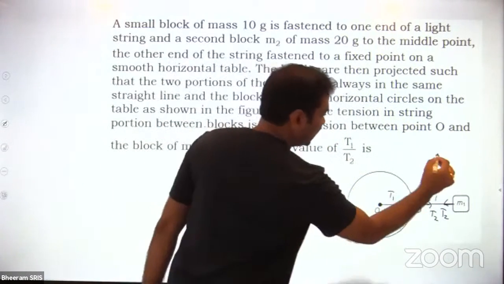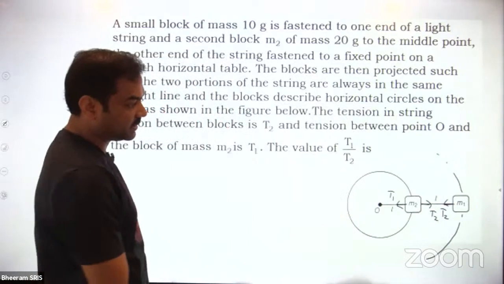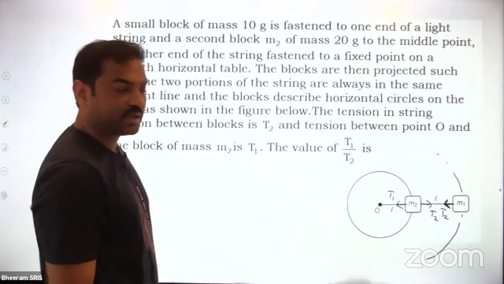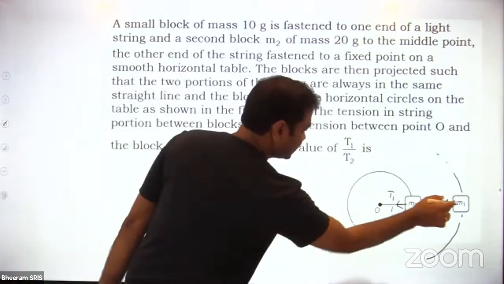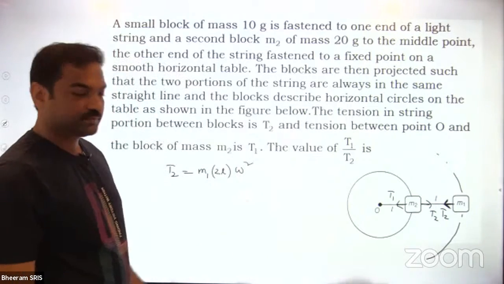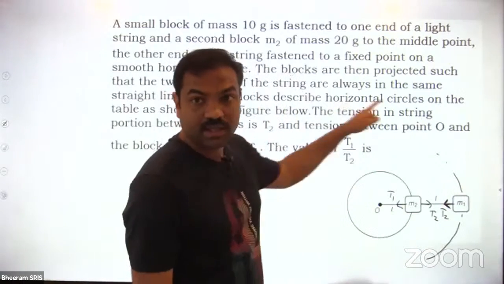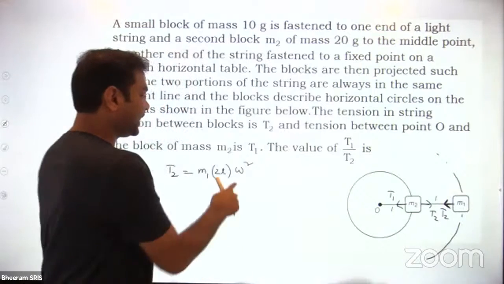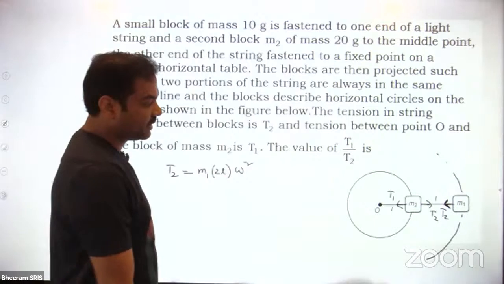Okay, now M1 is rotating in a circular path, and M2 is also rotating in a circular path. So on M1, what is the force acting towards the center? T2 only. So I can write T2 is equal to M1 into the radius, into omega square. M1 is revolving in a radius of 2L, and the angular velocity is omega. So T2 is equal to M1 into 2L into omega square.